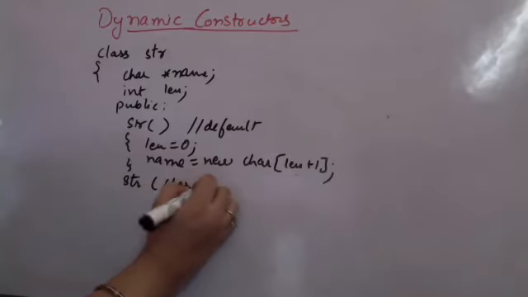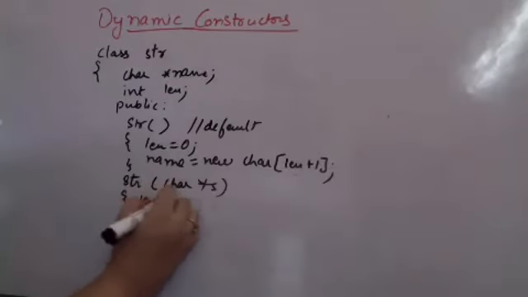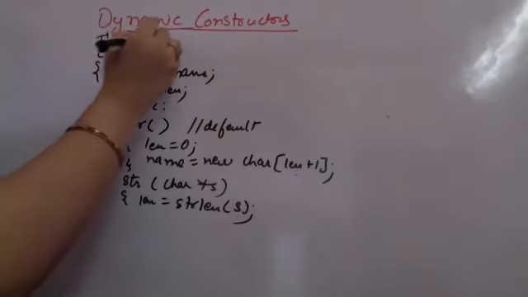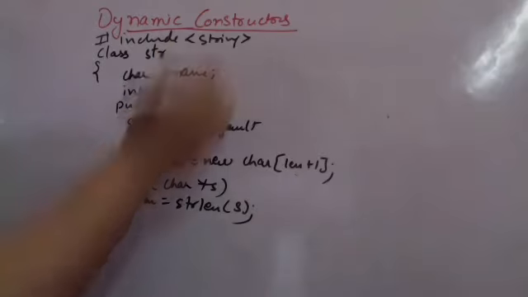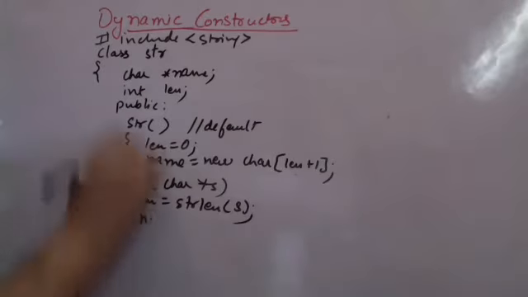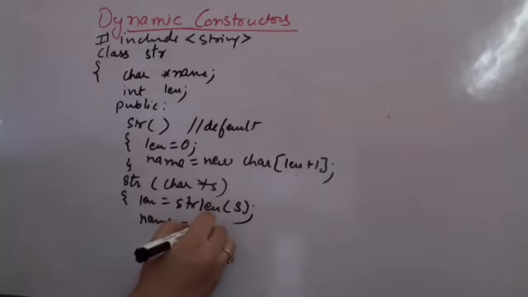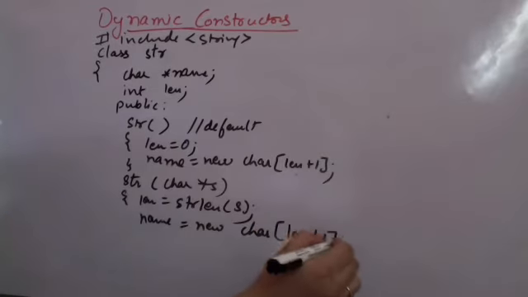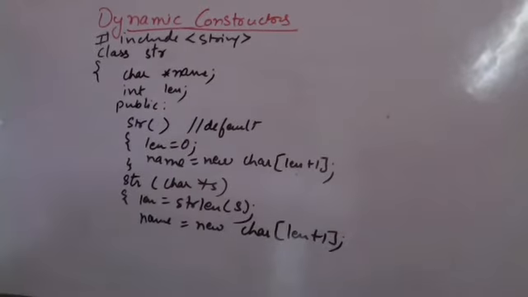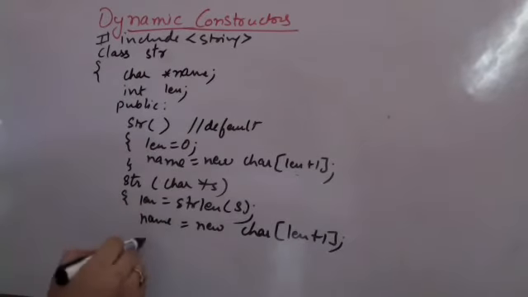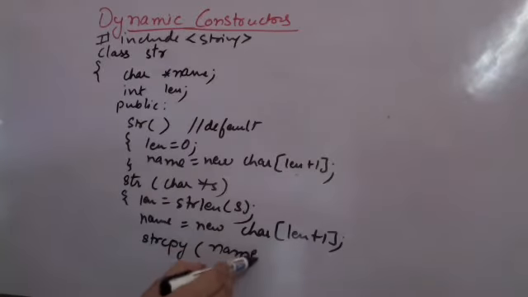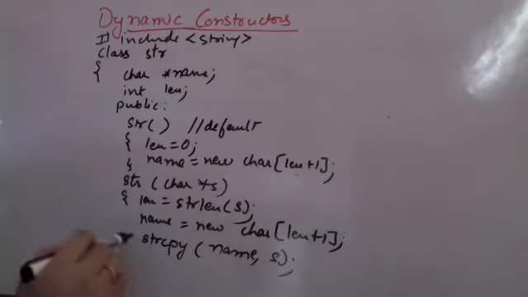So say it is having char pointer s, and now I am saying that length is equal to string length of s. Supposedly I have to include string.h for this, so I am including my string header file to be able to use this function. And I am saying that my name is equal to new, I have to create a character array of what, length plus 1. I am again doing the same thing after creating the array. Once the array is created, after that I will be using string copy. What do I have to copy? I have to copy s into name. So I am going to copy into name, the destination, from the source. So I am giving copy s to name.